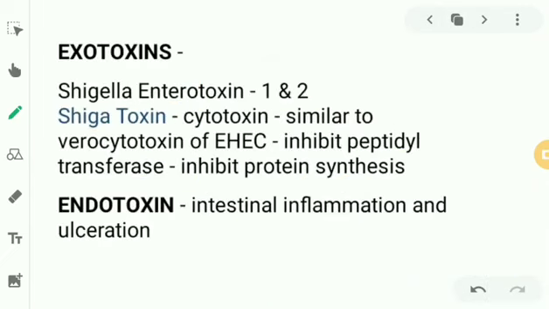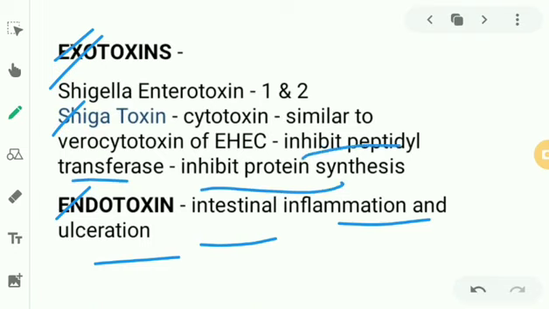Now they'll secrete both exotoxins and endotoxins, right? The endotoxin can cause intestinal inflammation and ulceration causing shigellosis. Speaking about the exotoxin, we have Shigella enterotoxin and Shiga toxin. Shiga toxin is like our verocytotoxin, which we already discussed in enterohemorrhagic E. coli. They inhibit protein synthesis by acting on the 28S rRNA of the 60S ribosome. Shigella enterotoxin is of type 1 and 2. All these points are already discussed, and I guess it's easy for you to understand.